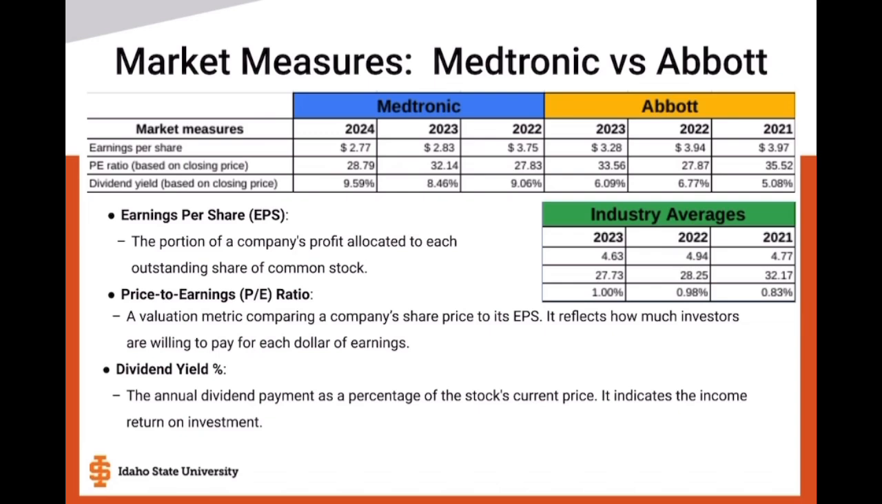So Medtronic has an exceptionally high dividend yield compared to both Abbott and the industry, signaling a strong emphasis on returning capital to shareholders. Abbott's yield is also above the industry average, but it is more moderate in comparison to Medtronic.